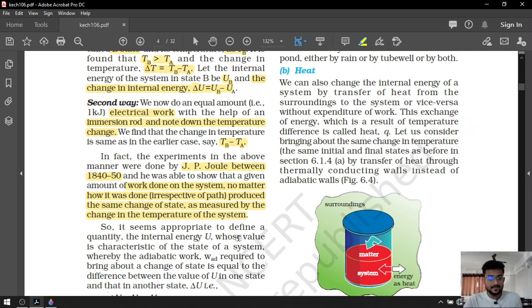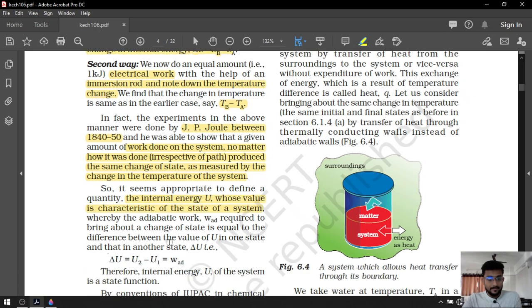So it seems appropriate to define a quantity, the internal energy U, whose value is characterized by the state of the system, whereby the adiabatic work, W_ad, required to bring the change in the system's state is equal to the difference between the values of U. That's why delta U will be equal to work adiabatic, as I told you.